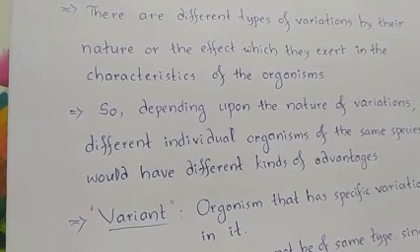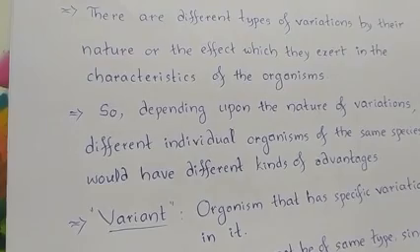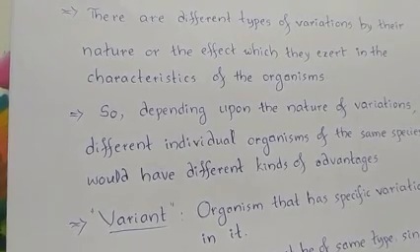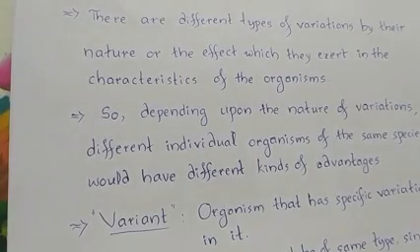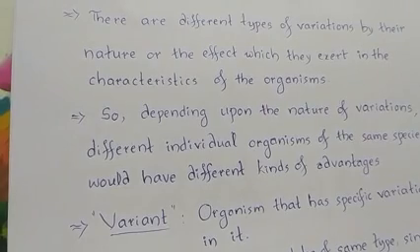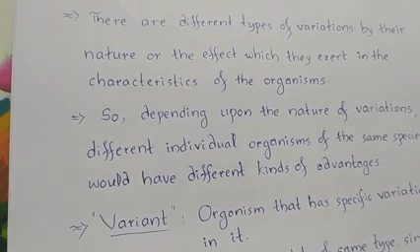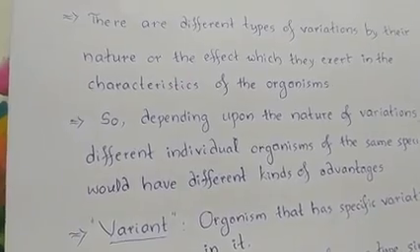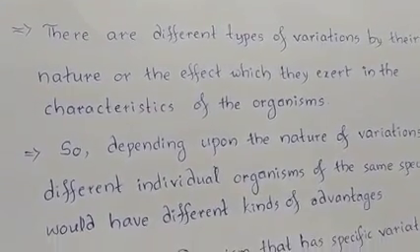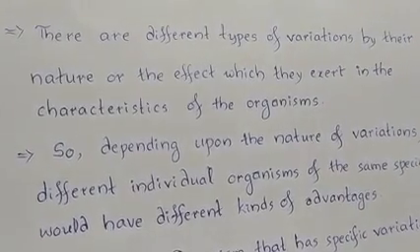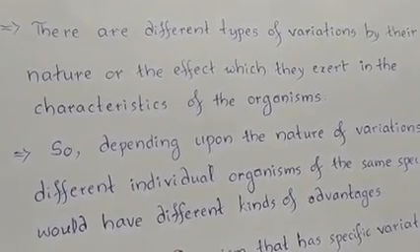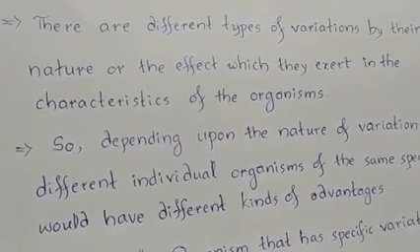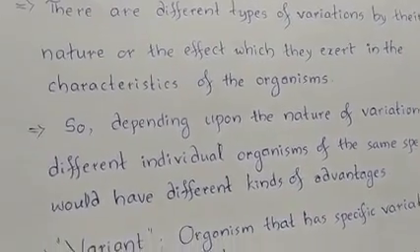There are different types of variations by their nature. Nature means the effect which they are going to bring about in terms of structure, that is body design, or in terms of function. So there are different types of variations by their nature, or the effect which they exert on the characteristics of organisms.